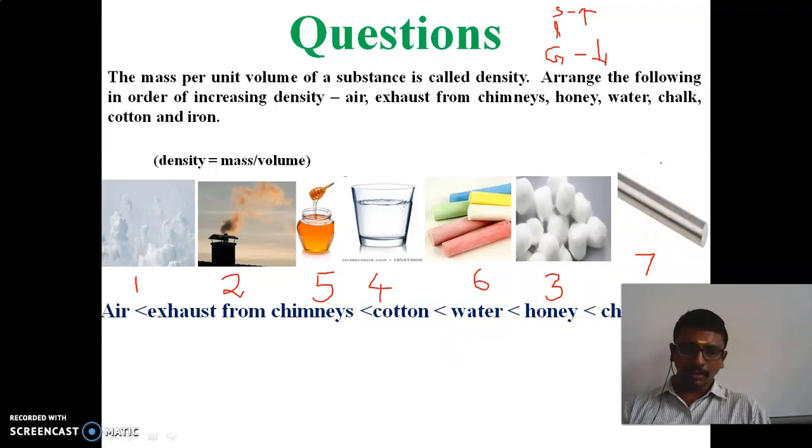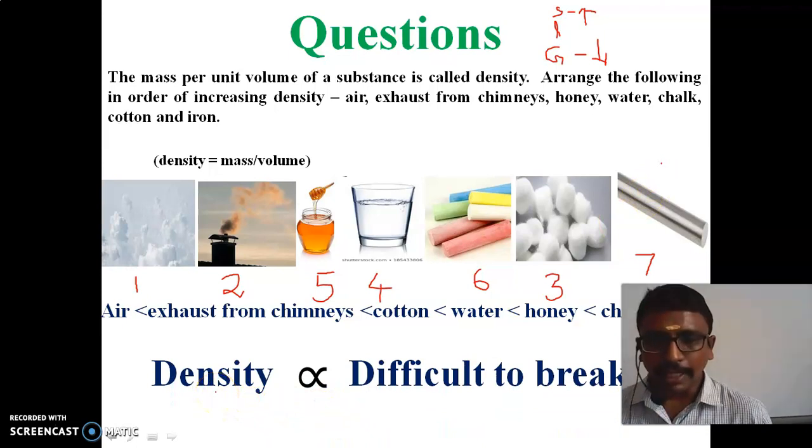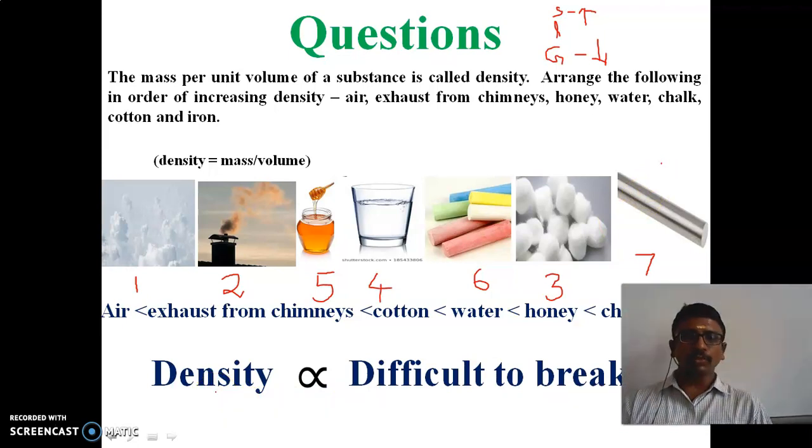So we can conclude that density is directly proportional to how difficult it is to break. When the density is higher, the particles are much harder to break. When the density is high, it's very difficult to break.